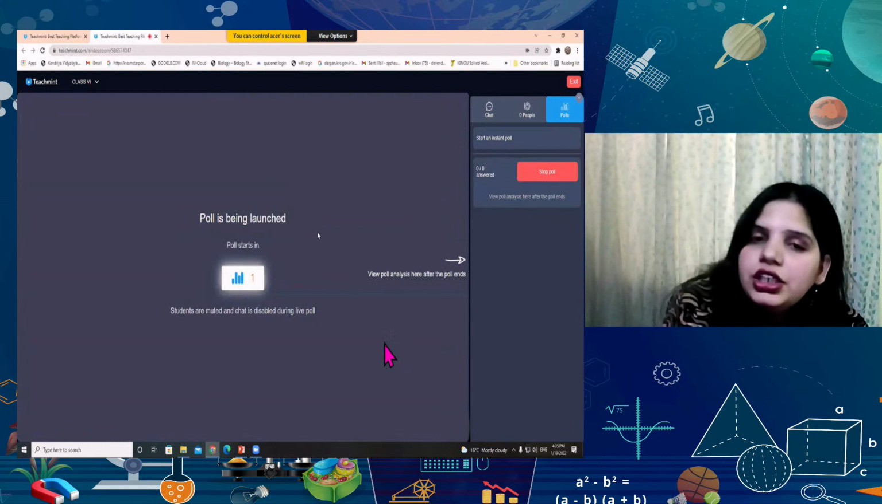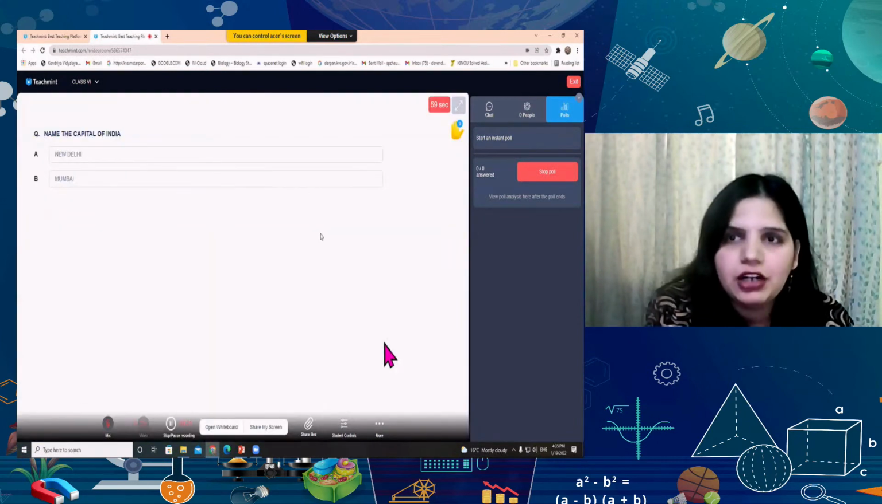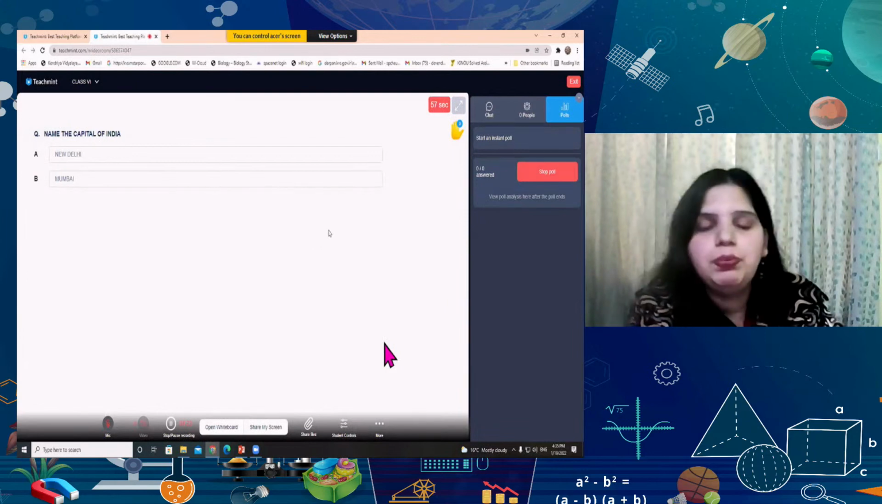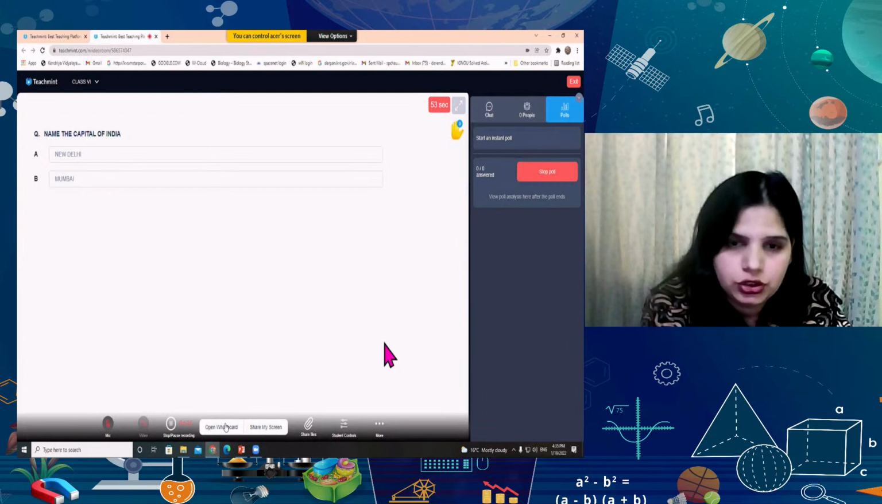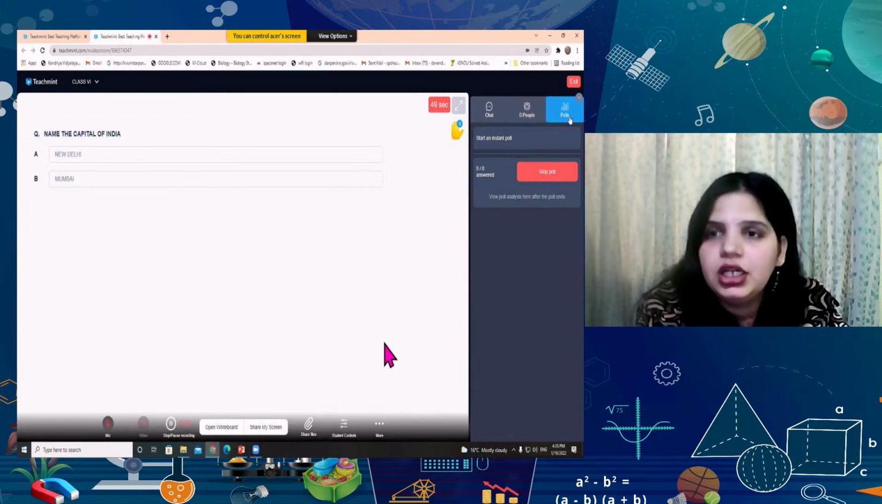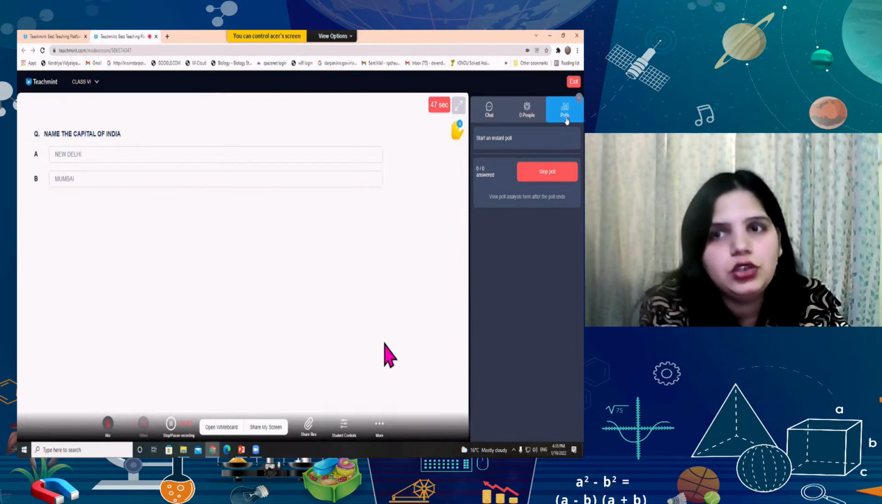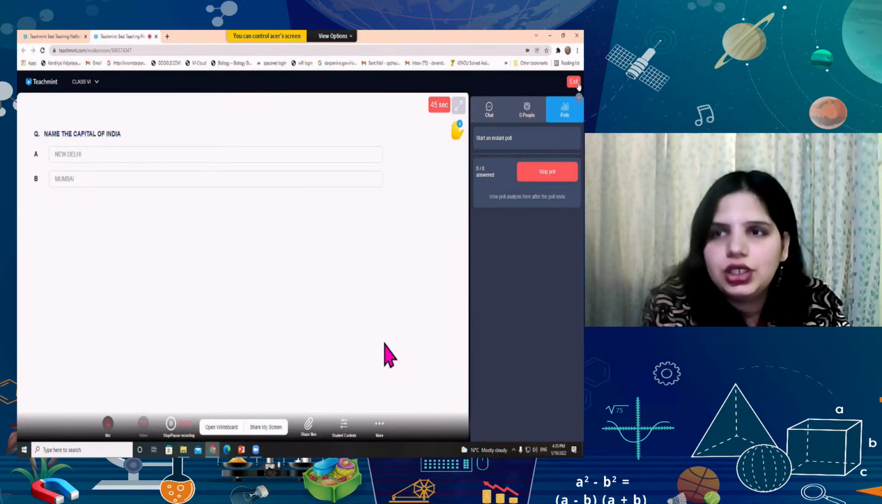So there is no need to take any other platform for making the polls for making interactive teaching. You can also use the whiteboard from the same meeting. You can also create as many polls as you want to have in your class. Okay, so let me exit from this now.